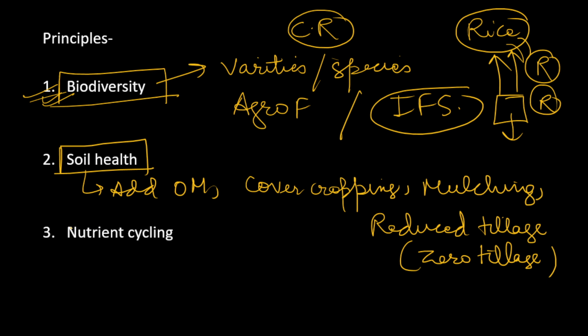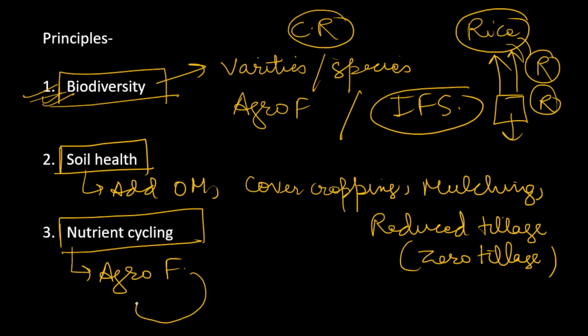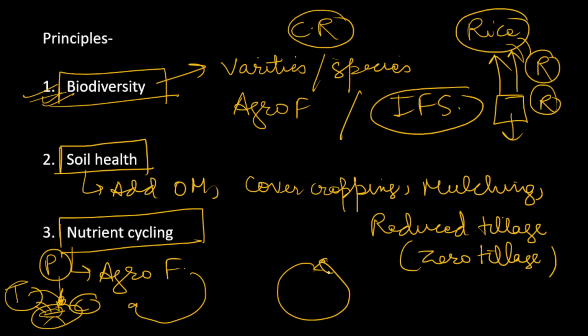Next, we will focus on nutrient cycling. Proper nutrient cycling should be there. We should focus on practices such as agroforestry, which I discussed. What happens here is a cycling of nutrients. The trees take one kind of nutrients, the crop takes another kind, and the pulses take another kind of nutrients. These pulses will have leguminous roots. The leaves of the trees falling in the field will act as organic matter and as a nutrient. So all of these things create a cycle where the nutrient is extracted and the nutrient is replenished.